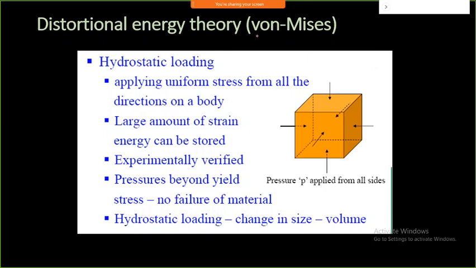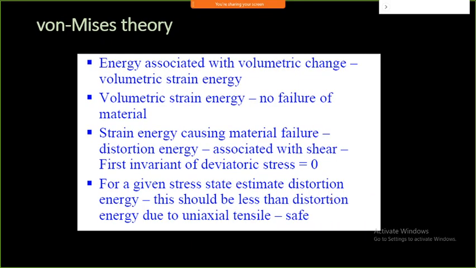In Von-Mises theory, whenever we apply a typically hydrostatic loading, what is going to happen? In all directions you are going to apply the force, applying uniform stress from all the directions on the body. A large amount of strain energy can be stored, and it is experimentally verified. This is most relevant to it, and it will change the size and volume, both things it is going to do. And this is based on energy theory, and that's what it is associated with energy.